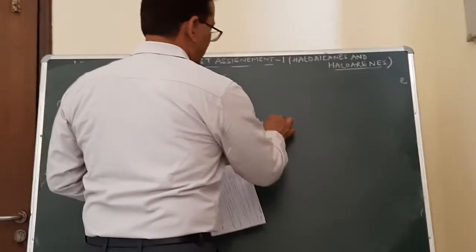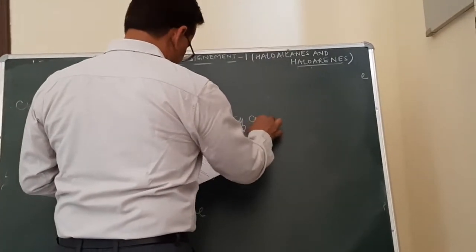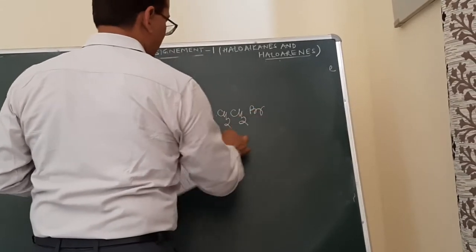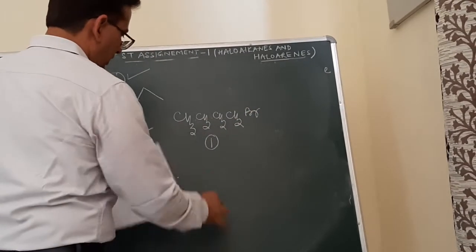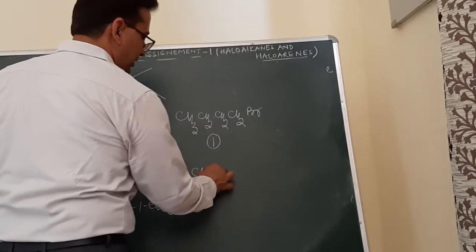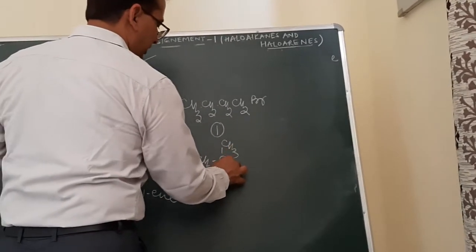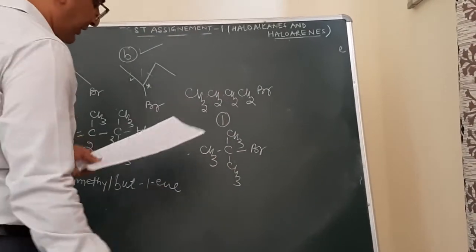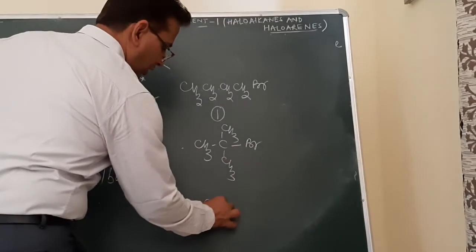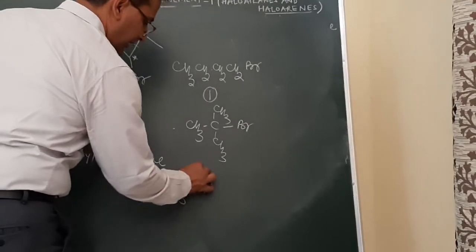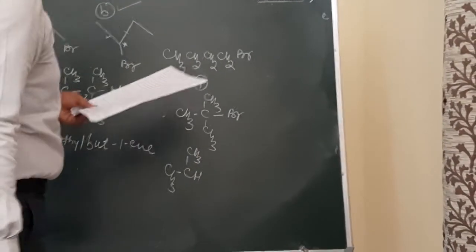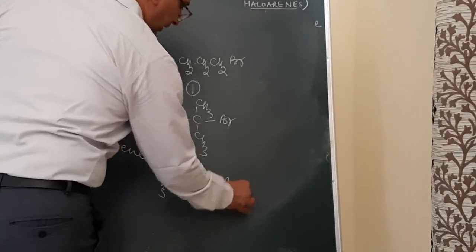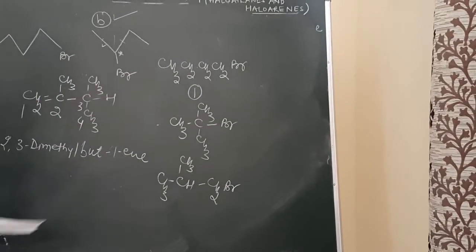CH3, then CH2, then over here CH2, and then CH2 and this is Br. Let this be structure number 1. Second one is this one, CH3, then C, CH3, CH3 and then Br. And then the third one is this one, CH over here, then CH3 and then CH3, and then we have CH2Br. So it is to be arranged in the increasing order of boiling point.